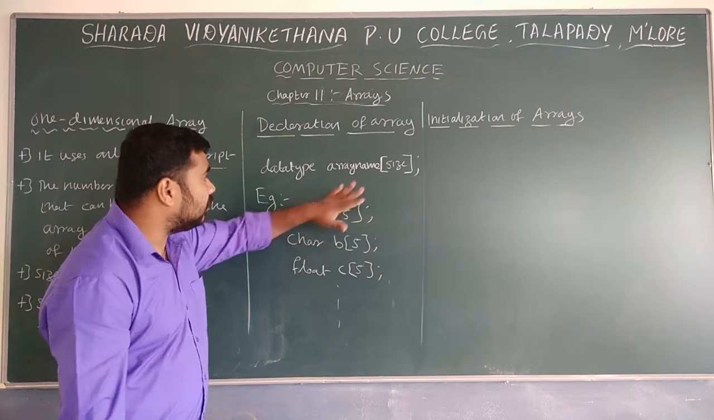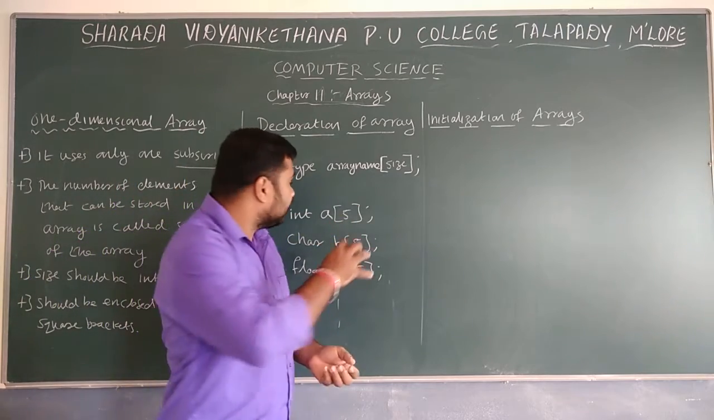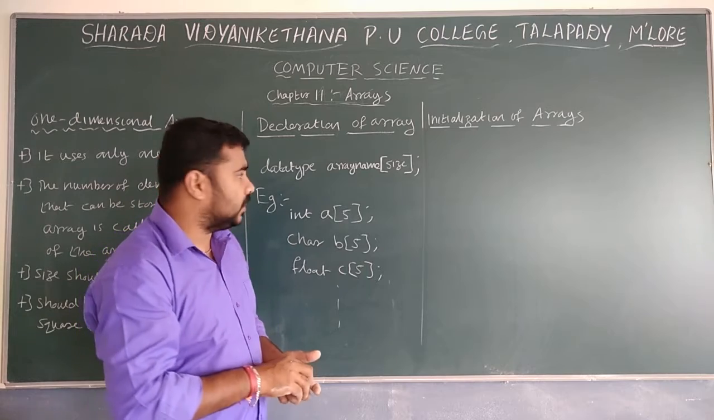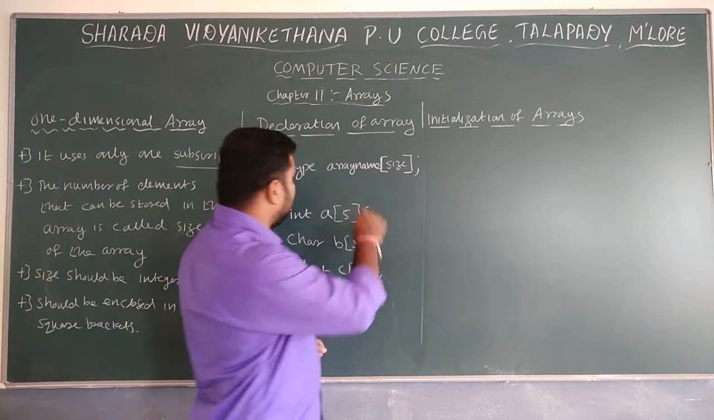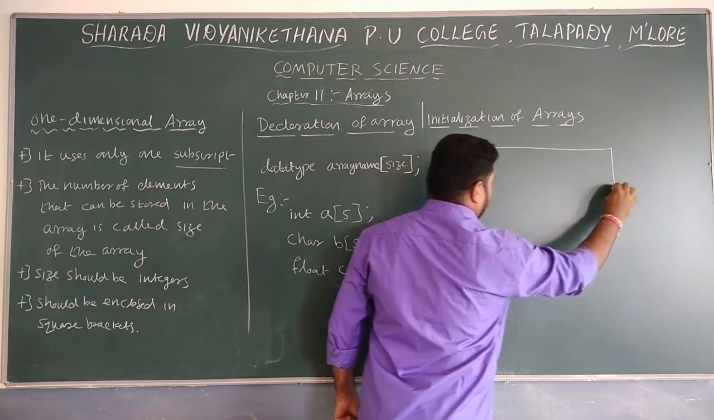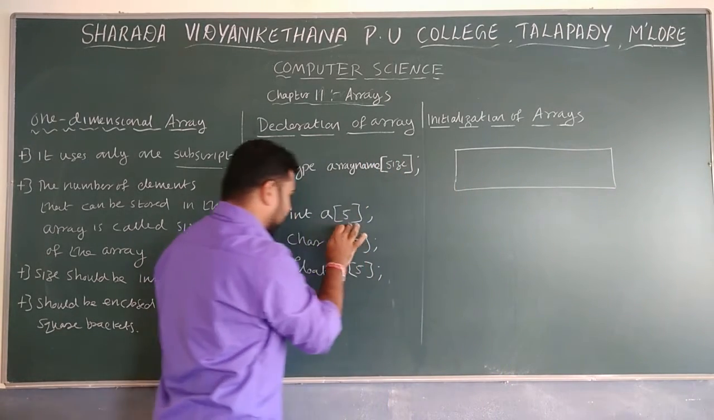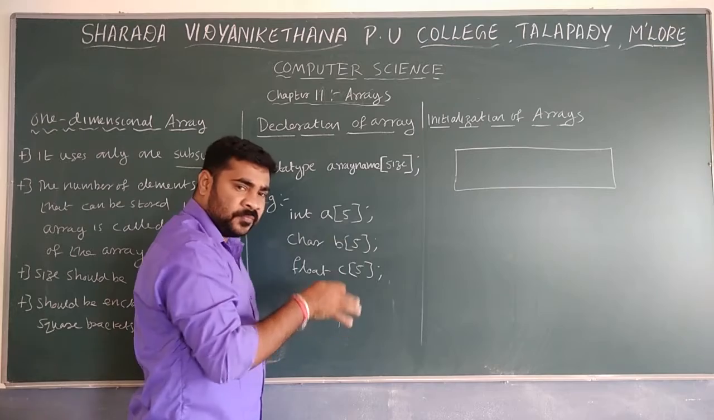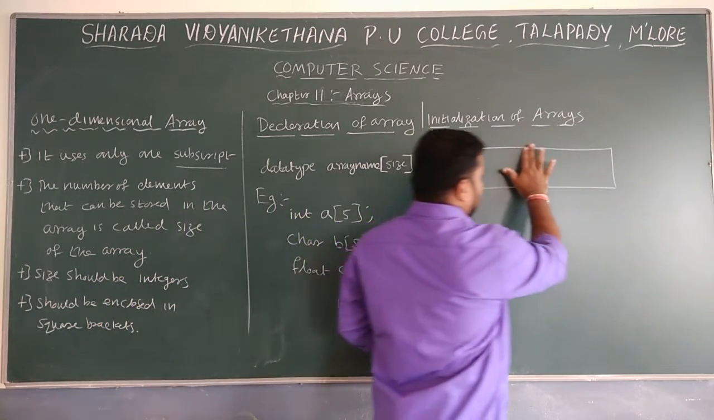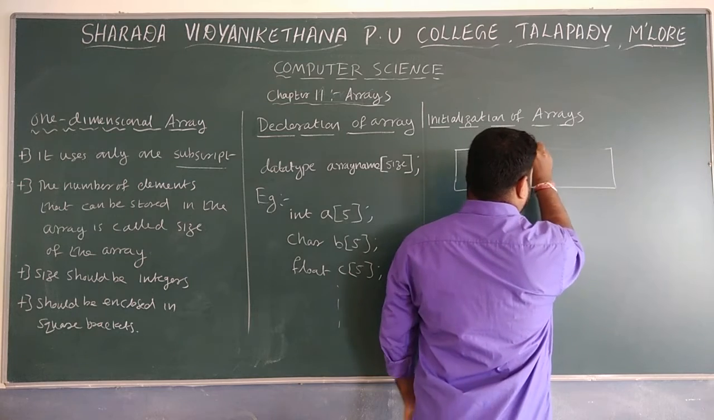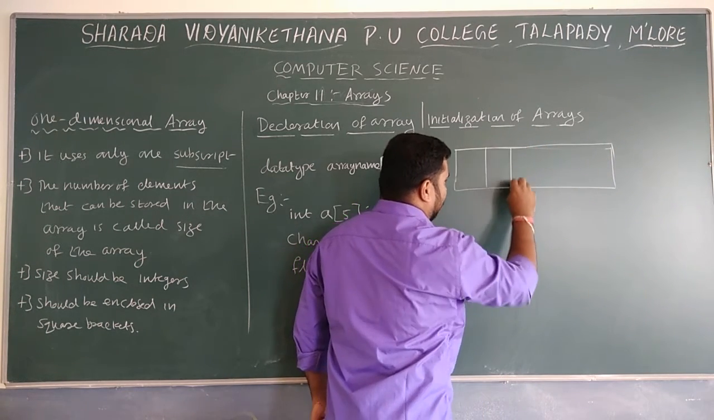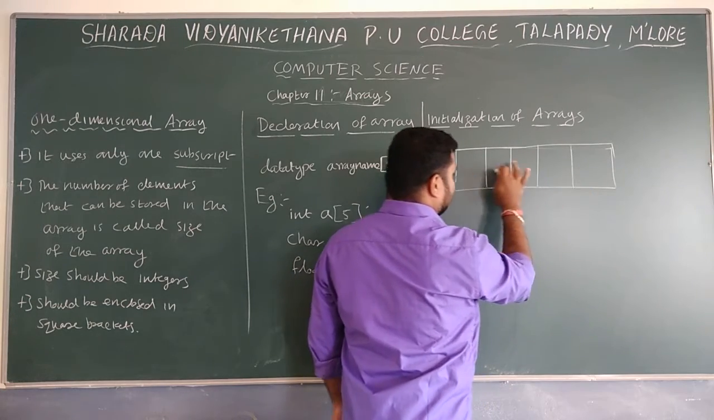Here is the example, then next we are going to initialize. After creating the array like this, what is next? If you create the arrays, you will create one memory space. For example, I take the first one, A. In all the cases it will be the same. You will create one memory space like this to hold 5 elements.